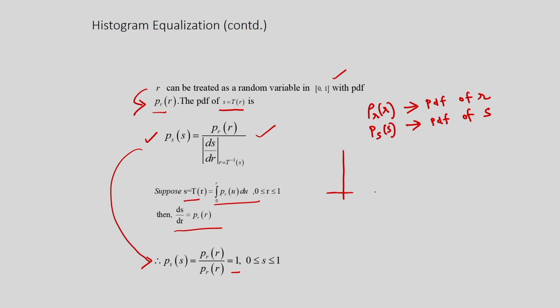So, I can show this one. My P_R(R) may be something like this. Distribution is maybe something like this. This is L minus 1. But after the histogram equalization, I will be getting the PDF, this is L minus 1.